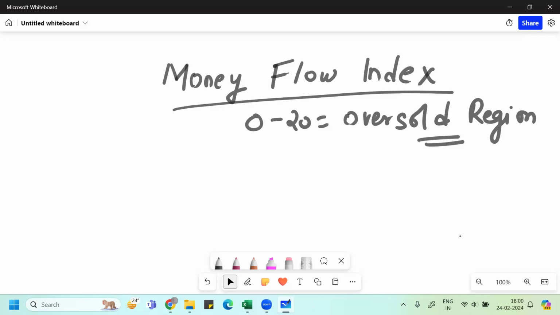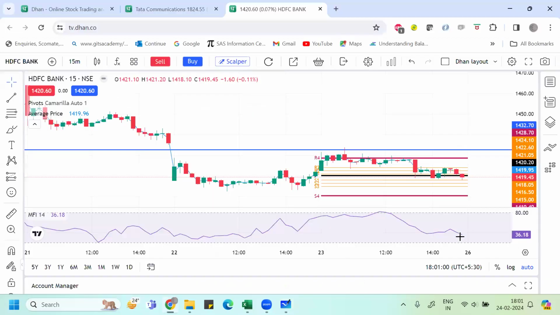So for HDFC Bank, the value you're getting is somewhere around 36, and that too is depreciating. So you can definitely think about it as a good stock which you can buy. And everyone knows, when it comes to market capitalization, HDFC Bank holds the number one position among all the stocks trading over the NSE and BSE. So you cannot be bearish on stocks like HDFC Bank. Maybe in the short run, because of not very appropriate quarterly results, people are bearish, but not in the long run.